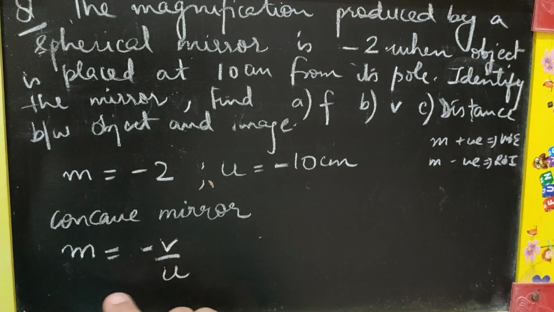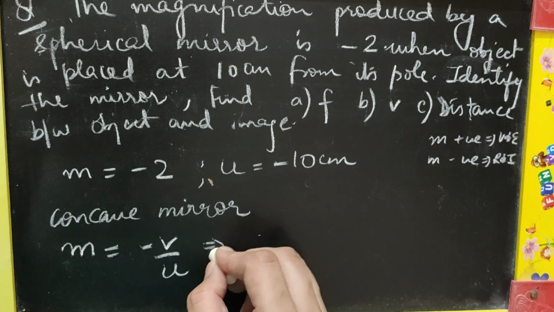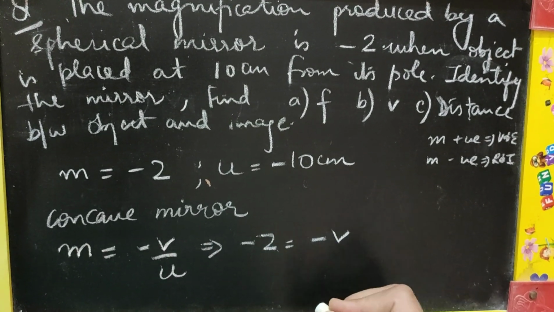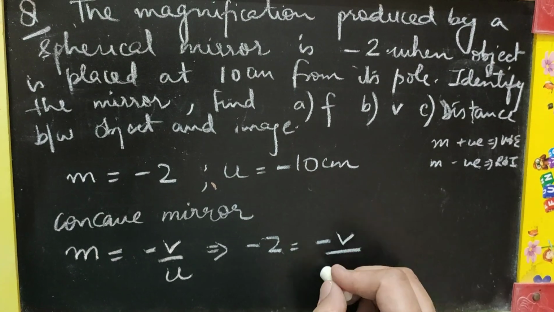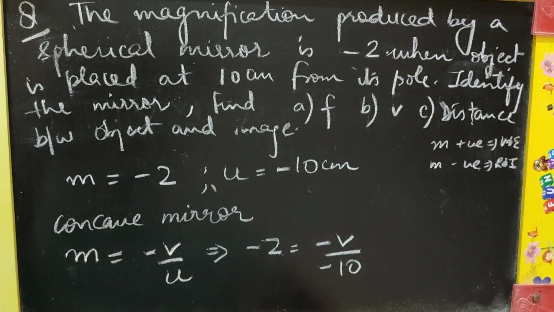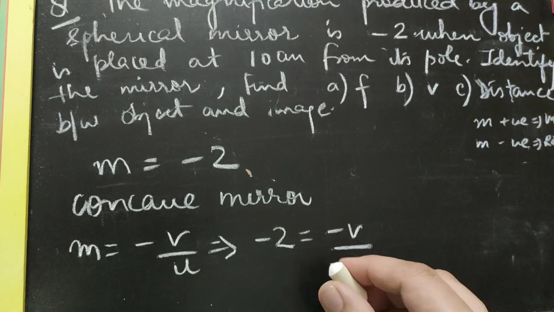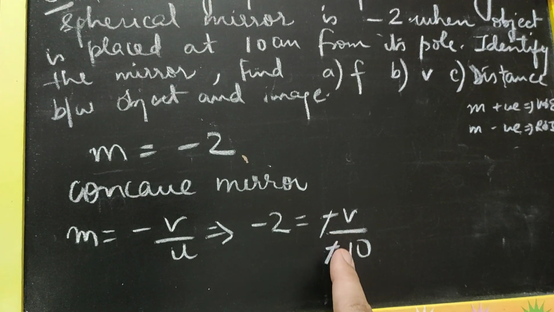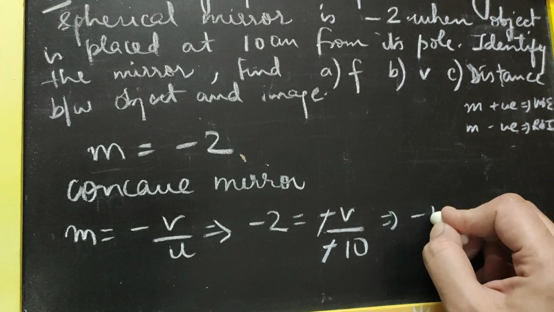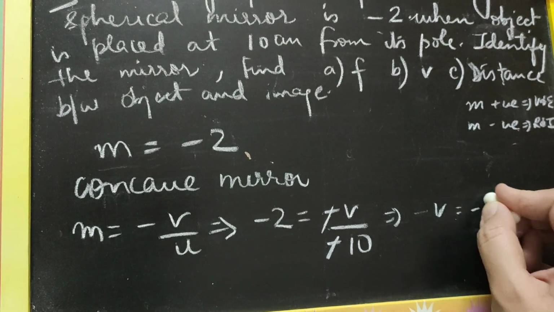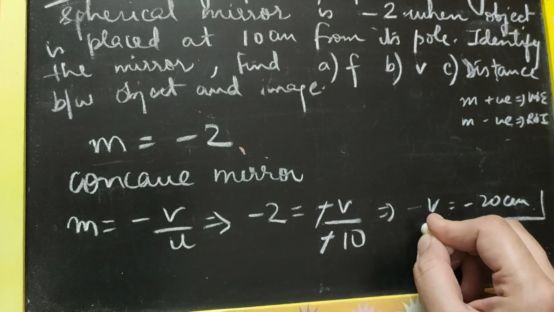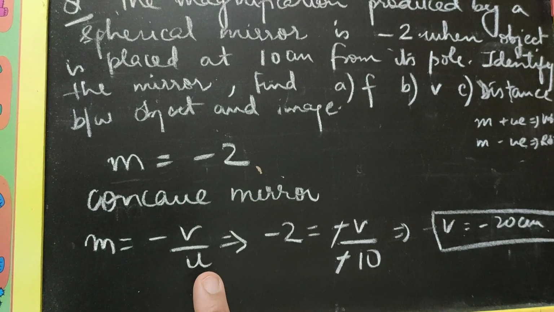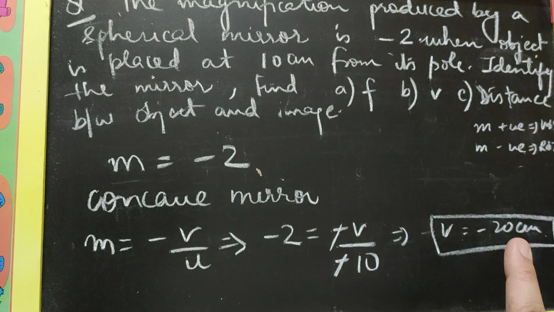So putting the values in this formula, what do I get? I put m as -2, v is what we are going to calculate, and u in the question is given as -10. So calculating it further, the negative goes off and v comes out to be -20 centimeters. So using the magnification formula, we have calculated v as -20 centimeter.